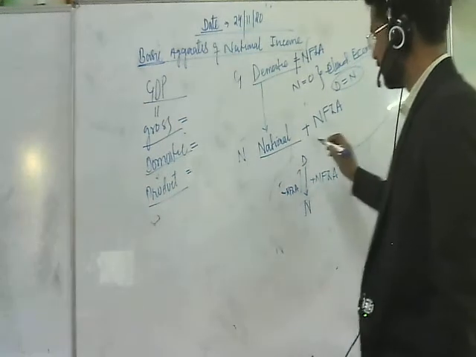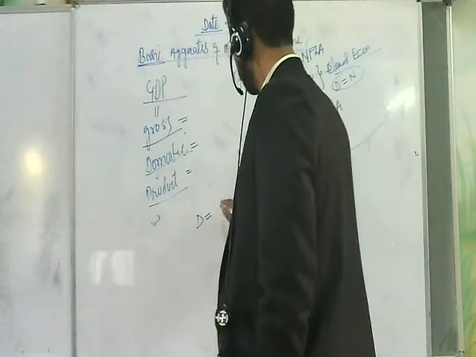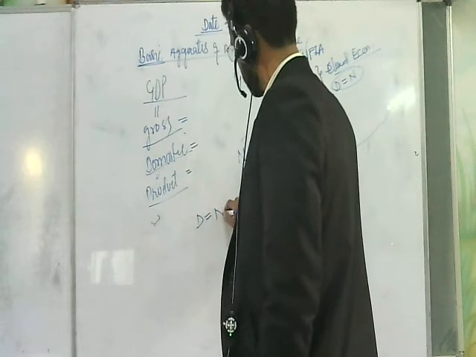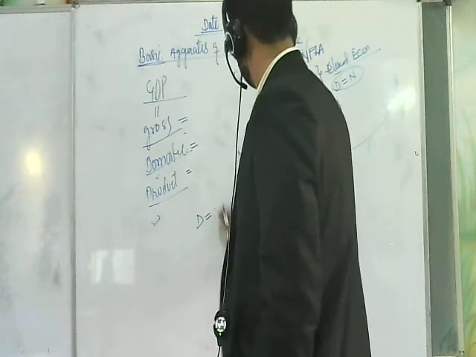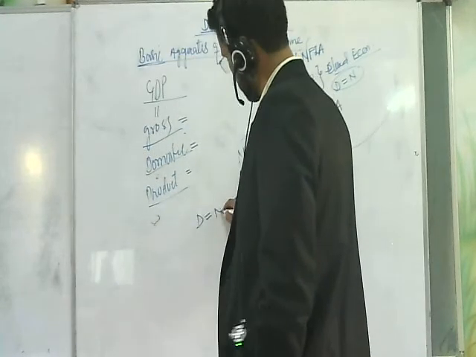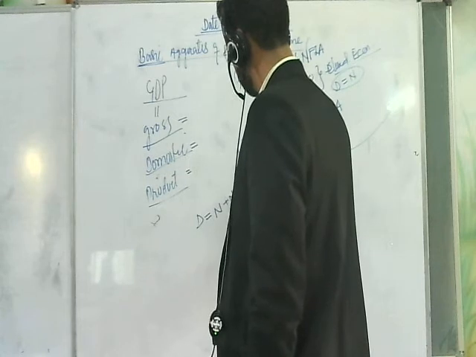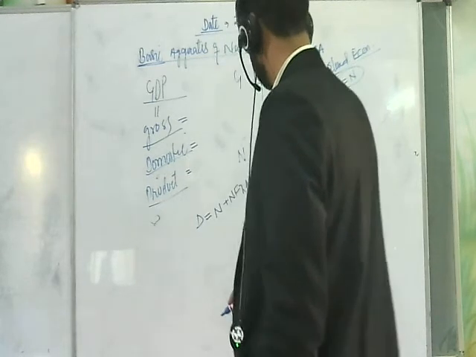Here we can also write in another form: domestic is equal to national minus NFIA.